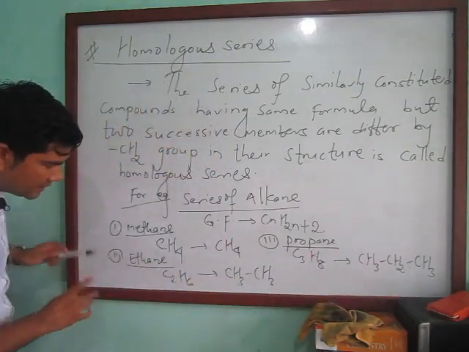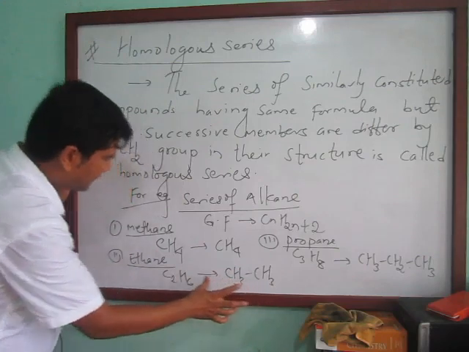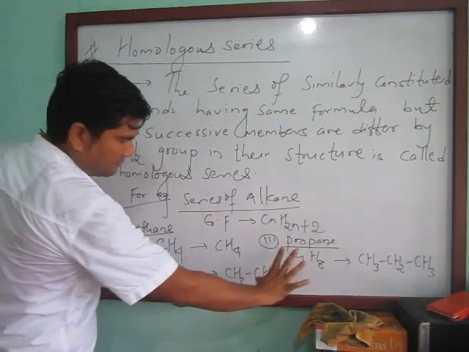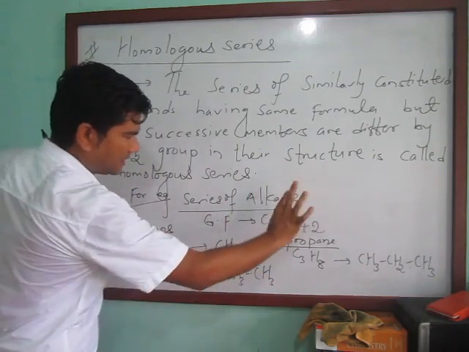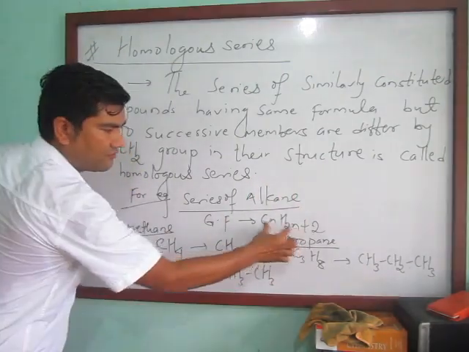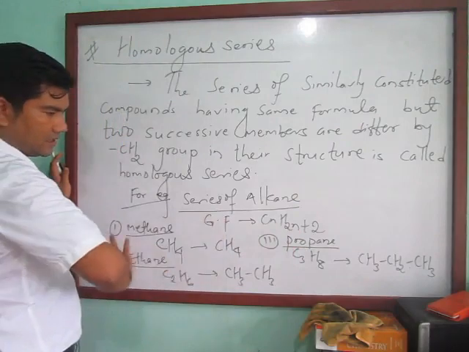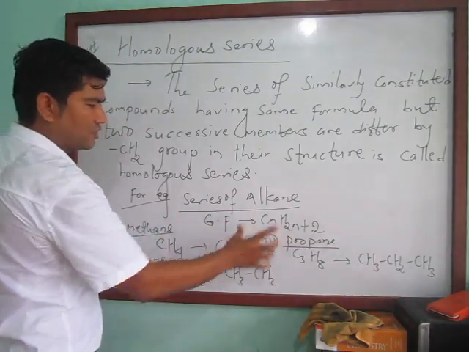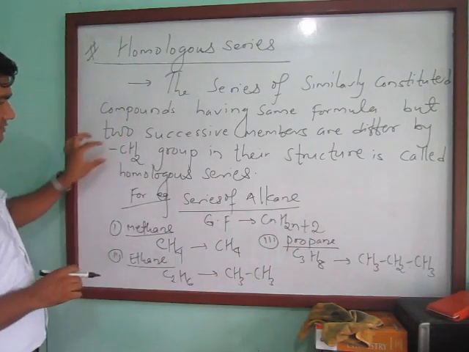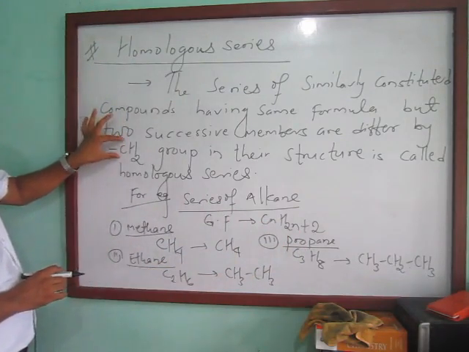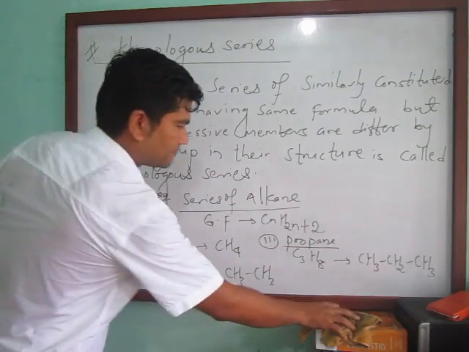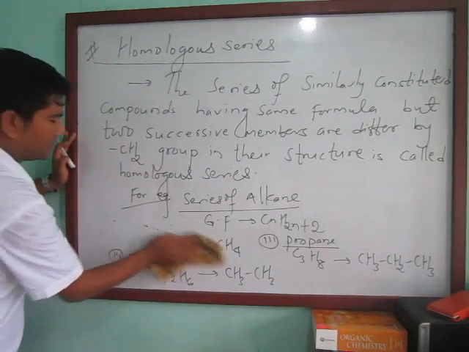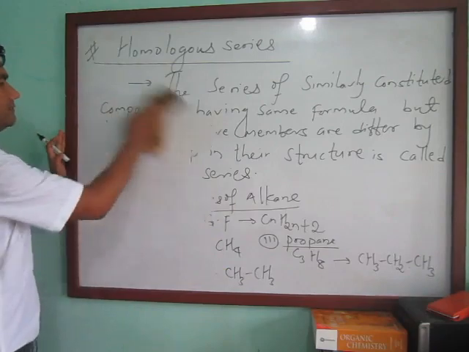And you can see here the difference is in CH2 groups, but all the members of these alkanes come under the same general formula. So all the compounds are derived by the same general formula, but they are different from each other by a CH2 group. In this way you can draw another example yourself, everybody.